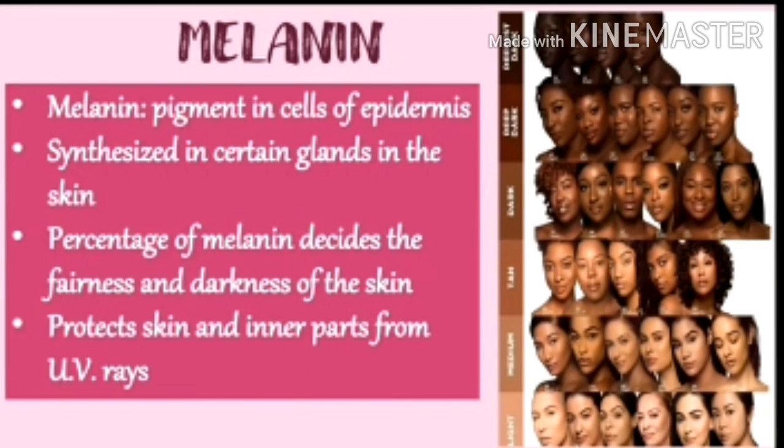And some have reddish hair. It is due to iron in the melanin. As iron is present in the melanin, the color of the hair is reddish. Understood everyone? This is all about the melanin pigment, the color of the skin and hair.